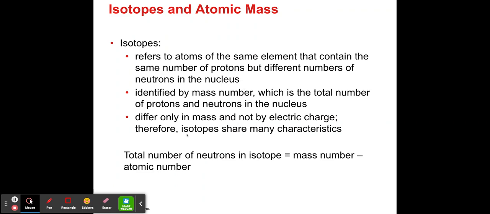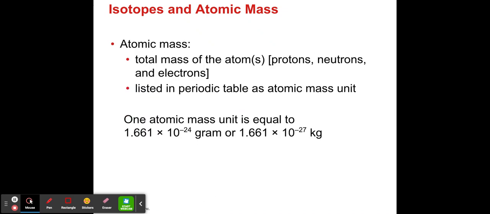Isotopes differ only in mass and not by electric charge. The only thing that isotopes have that's different is that they have different mass numbers. Take note of this one right here: the total number of neutrons in an isotope is equal to the mass number minus the atomic number. All right, so now let's talk about the atomic mass.